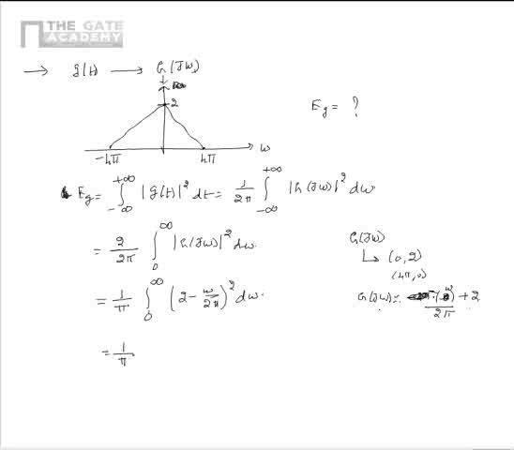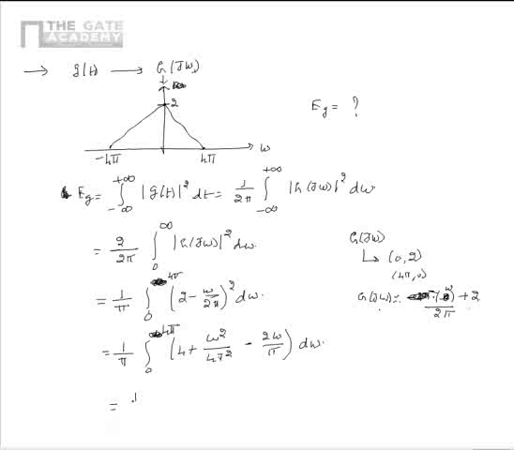This is equal to 1 by pi integral 0 to infinity 4 plus omega square divided by 4 pi square minus 2 omega by pi d omega. Sorry, please note that the limits are from 0 to 4 pi.